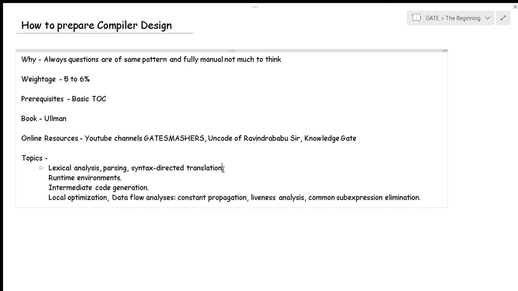Okay, so next we'll have runtime environments. Again, I recommend that for this you should read the chapter from Ullman on runtime environments, where the important things are the concepts related to the stack: how the process is stored in the stack, what all the contents are that are stored, how the addresses are stored, how the local data are stored.